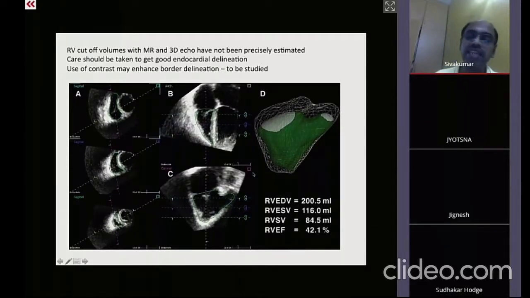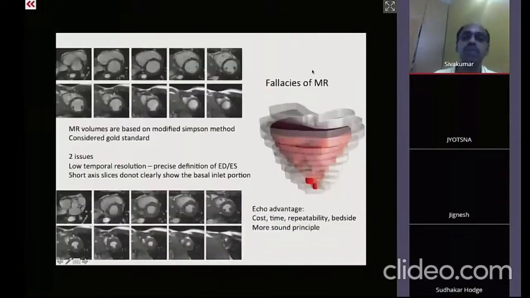This is an example that has been downloaded from the net, wherein there is a 3D echocardiography of a right ventricle. Very often we have never been able to achieve a perfect right ventricular entire volume determination using our 3D echo probes. So commonly we rely on MRI, but in MRI also there are two fallacies.